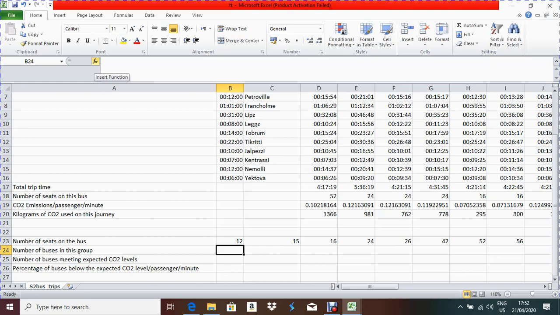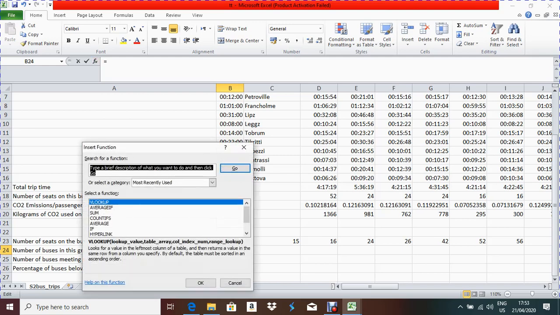So you have to use COUNTIF. Why am I using COUNTIF? Here they are asking for a count with a condition. What condition did they give? It should be in this group, right? So how many buses are there in this group? We have to find that out. That means how many times this one is repeated, we have to count that. That's why they are asking for a count with an if condition. When they ask for a count with a condition, that time you have to use the COUNTIF function.